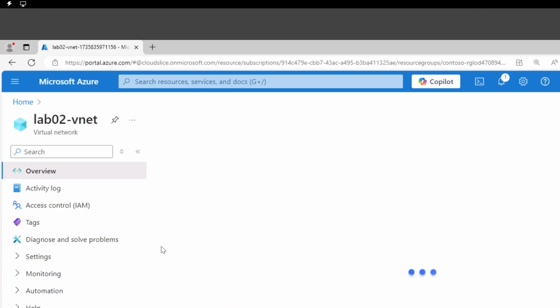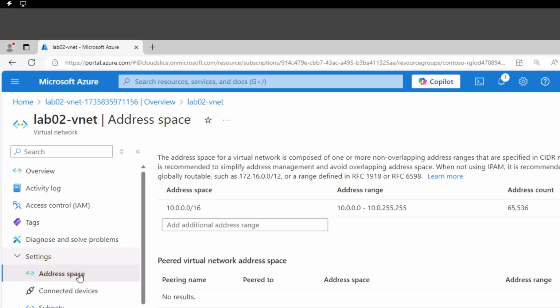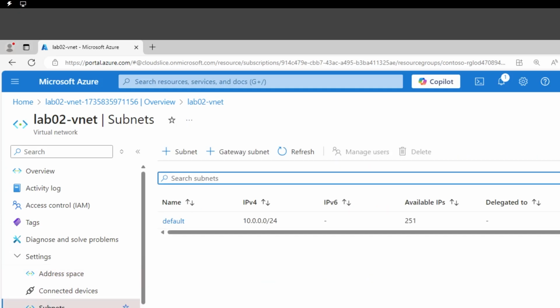So let's go see what we have. Okay, so as part of the deployment, what we have is the VNet itself. So we have 10.0.0.0/16, right? And then within this, we actually deployed a subnet. So within the VNet, we have a subnet that got provided, okay, with the name default, so default subnet that comes with a /24 and 251 IPs available.